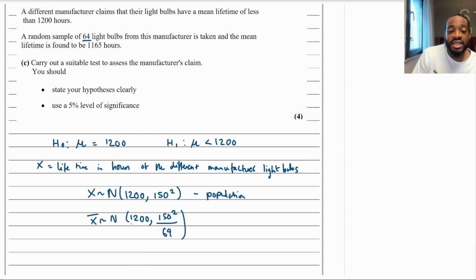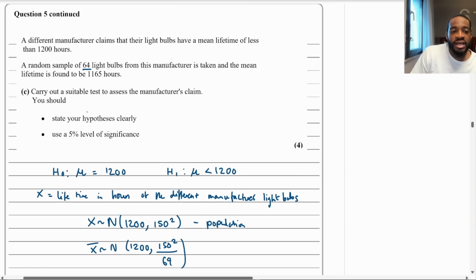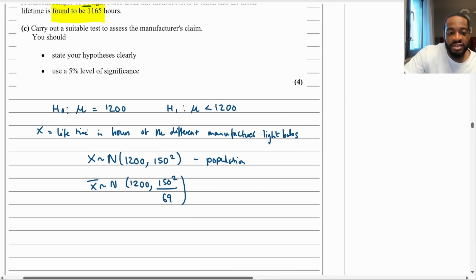Now that we've done this, remember, just like binomial hypothesis testing, there's always going to be an observed value. It says that a random sample of 64 light bulbs from this manufacturer is taken, and the mean lifetime is found to be 1,165 hours. Found to be is the same as observed, right? So the observed value is 1165.